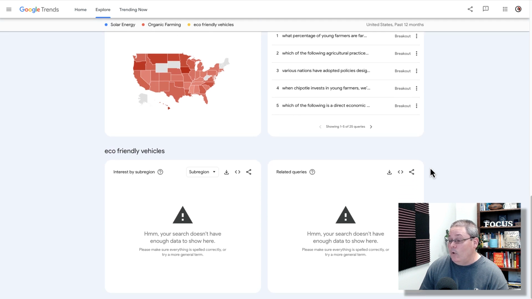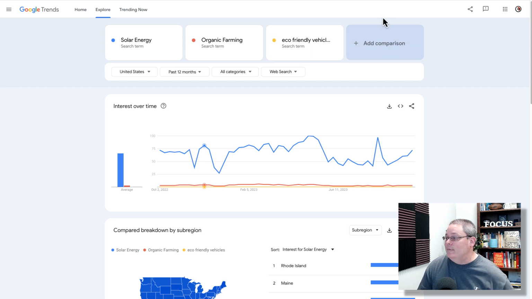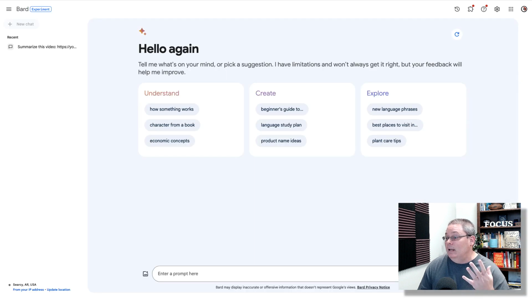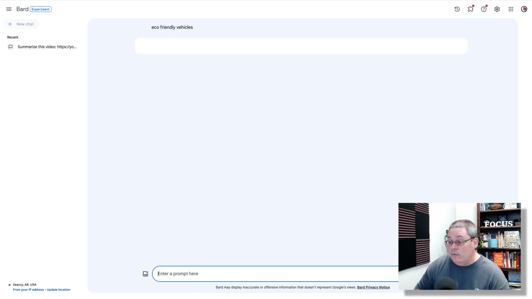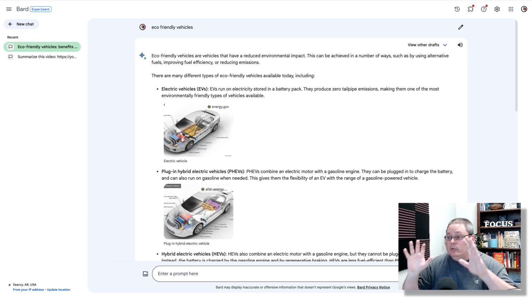So what we want to do now, if we're brainstorming and we want to stick with this eco-friendly vehicles idea, is get a little deeper and go to Google Bard. This is their AI experiment. And we can simply type in eco-friendly vehicles and let's just see what the AI gives us. Again, we're just brainstorming. Understand that all I'm doing is simply going to Google because I have an idea. I have 3 niche ideas or 3 topics or 3 things that I'm wondering what Google knows about.